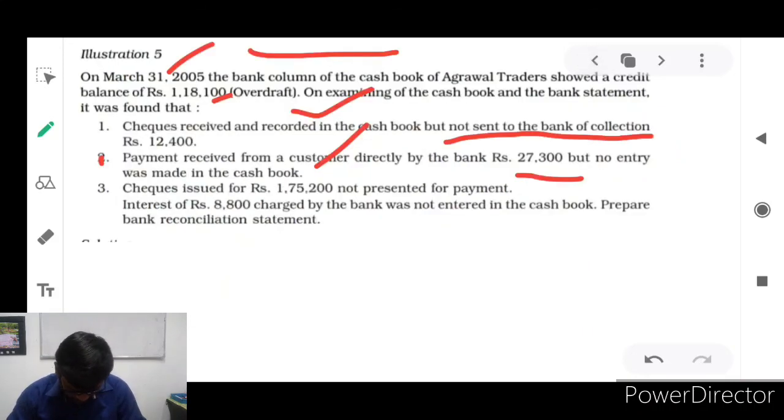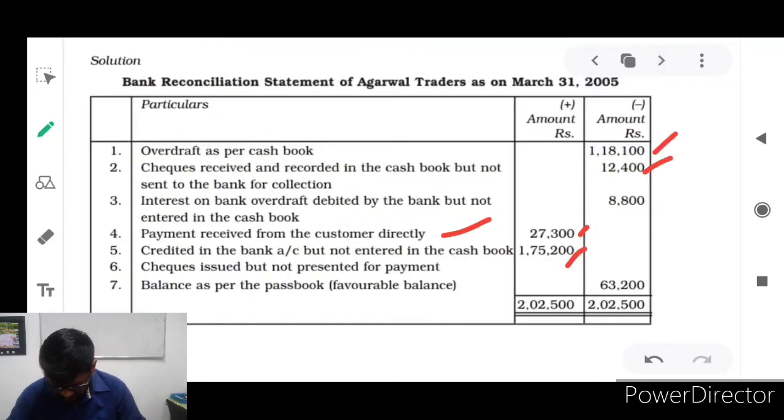The next one. Interest of rupees 8,800 charged by the bank, was not entered in the cash book. So you failed to write this information in your cash book. The bank charged that interest money. If the bank charged, what should we do? We should deduct it. So the minus figure of 8,800, bank charged interest, is automatically debited in your bank account, which is increasing that overdraft day by day.